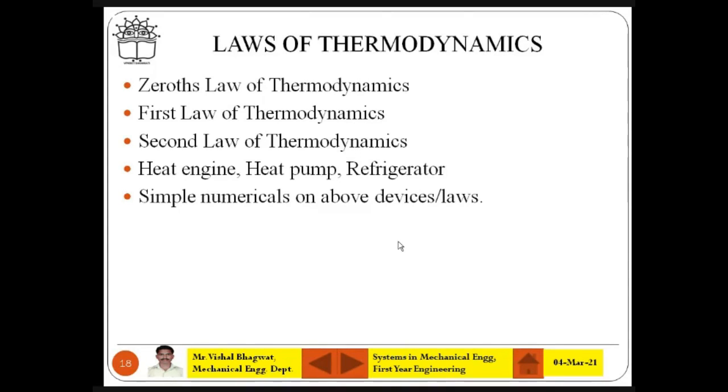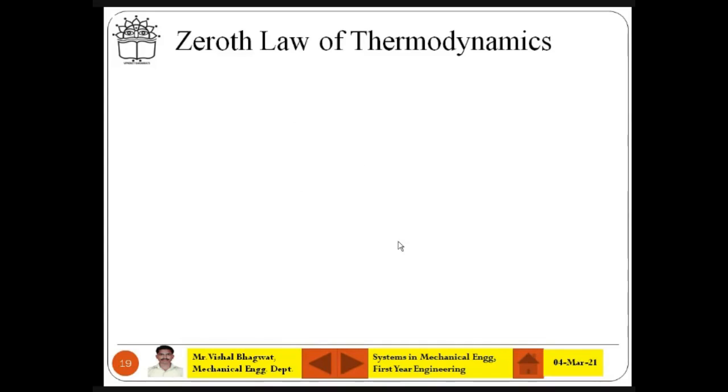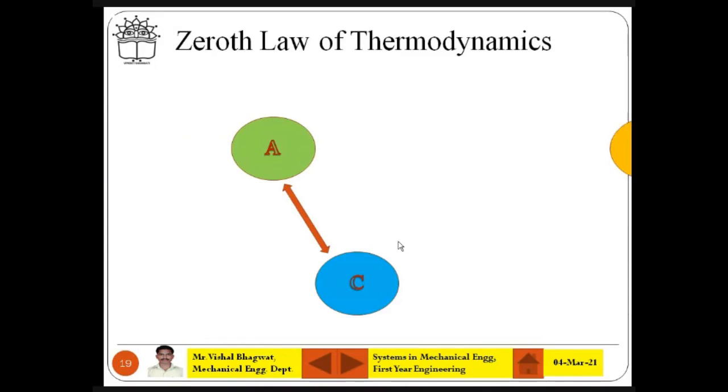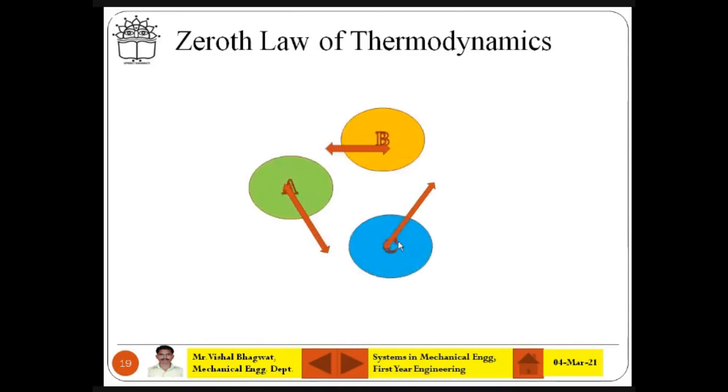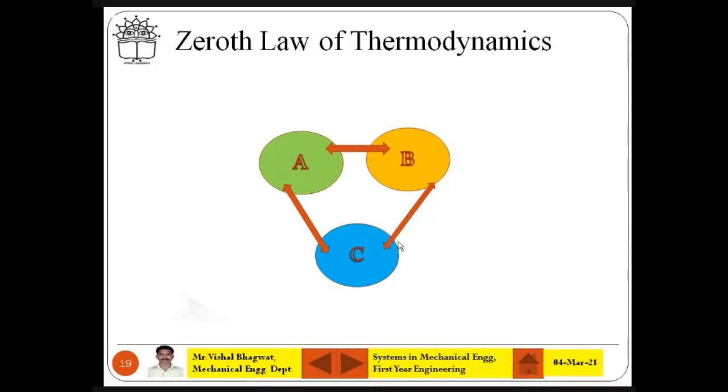So this is the zeroth law, first law of thermodynamics, second law of thermodynamics, heat engine, heat pump, refrigerator, and some numericals on it. Okay. So the zeroth law of thermodynamics is about: body A is in thermal equilibrium with body C. If body B is in thermal equilibrium with body C, then body A and B are also said to be in thermal equilibrium. So this is nothing but the zeroth law of thermodynamics. Okay. And what is the best example here?